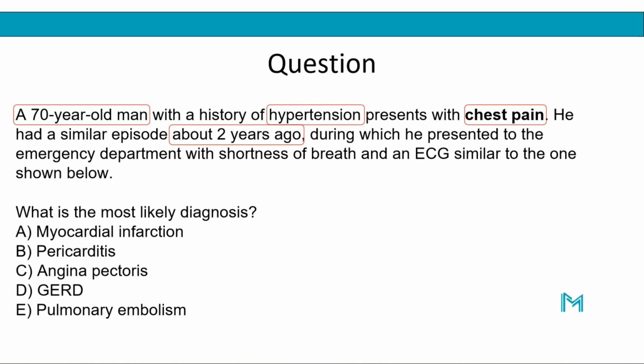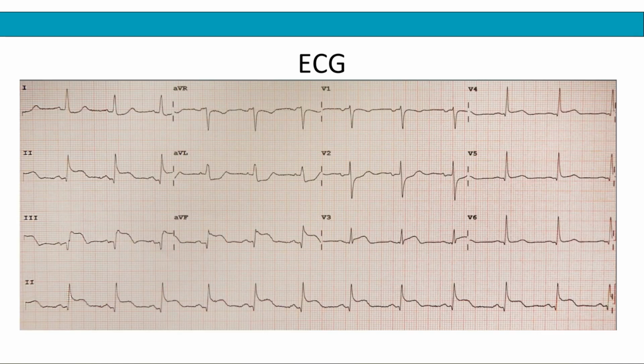Even though the fact that he's 70 years old and has some major risk factors for cardiovascular disease will put him more at the cardiovascular spectrum of these differential diagnoses, so angina pectoris, myocardial infarction, and all of that, without the ECG it will be very difficult to make a definitive diagnosis here. So let's try and see if we can read the ECG and put the findings together with what we have already to make our final diagnosis.